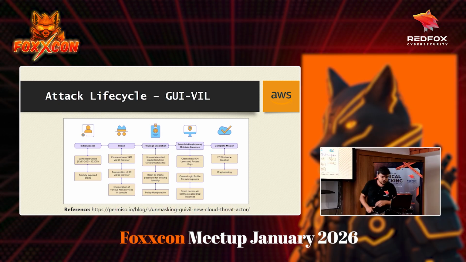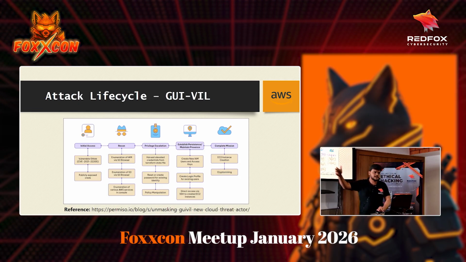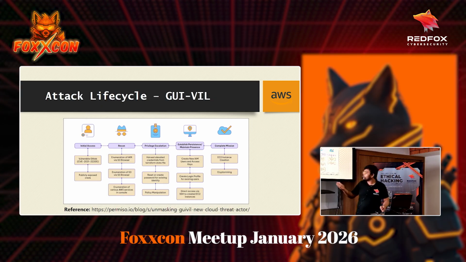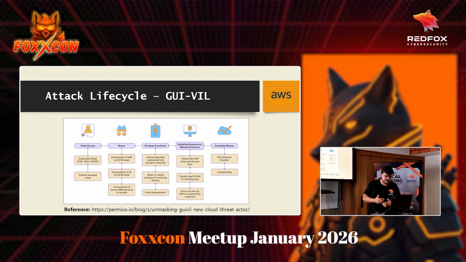I'm not going to be talking about what a Terraform state file is, but think of it as a file. Or maybe they find some other file where credentials of a high privileged user are saved. That's how they are escalating their privileges. Or there might be some high privileged role present that they were able to access. So this is how they escalate their privileges. And then they also try to manipulate the policies to gain elevated privileges.